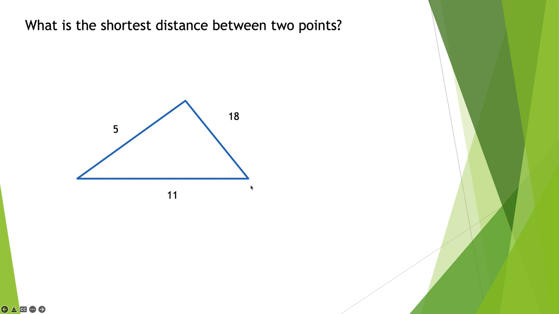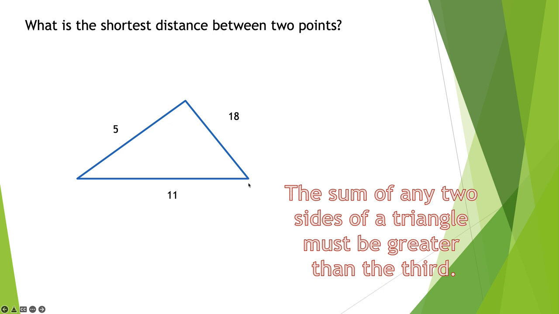No, because 5 and 11 is only 16. It's got to be longer than 18. So what does it come down to? This. The sum of any two sides of a triangle must be greater than the third side.